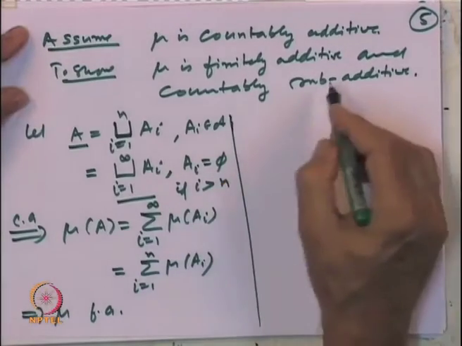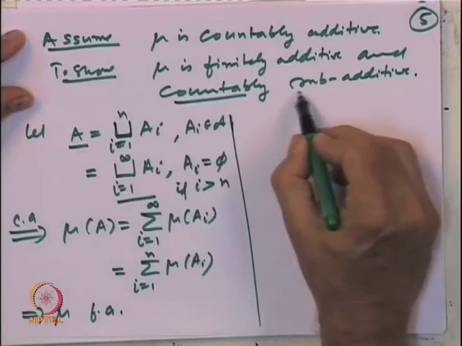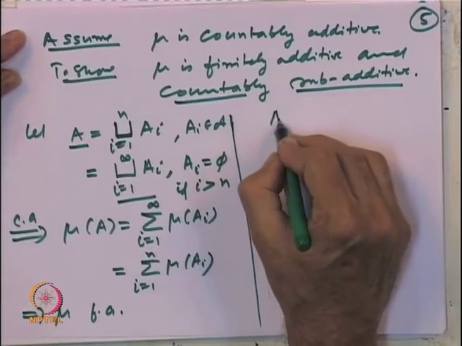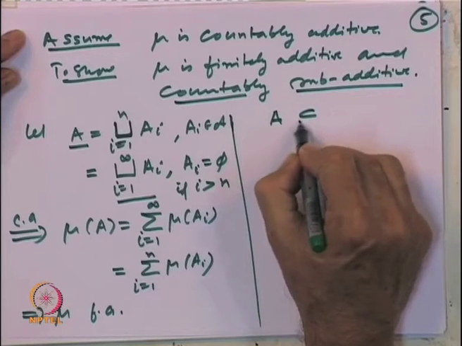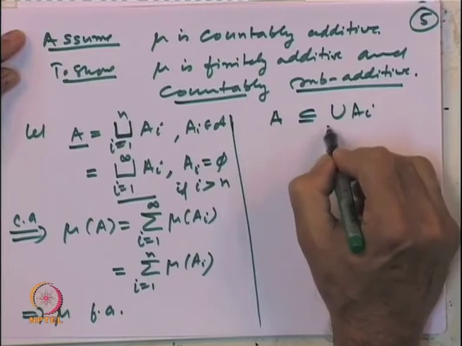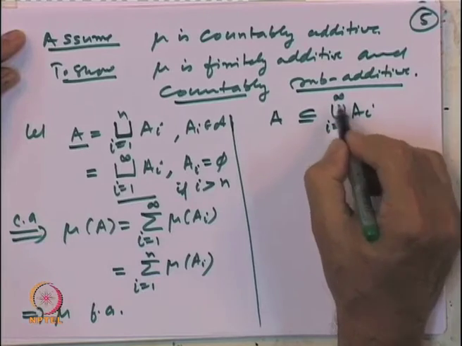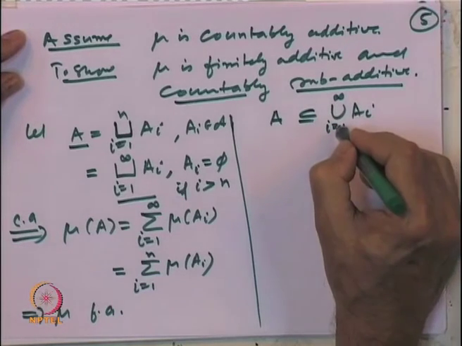On the other side, let us try to prove that mu is countably subadditive. Let us take a set A in the algebra and say this is contained in the union of A i's, i equal to 1 to infinity.